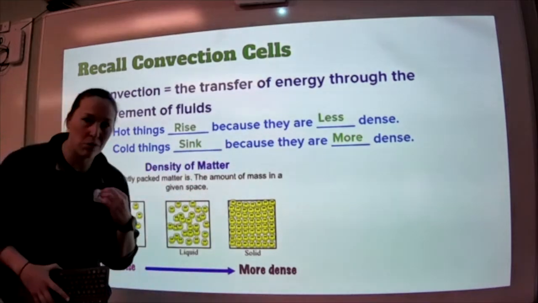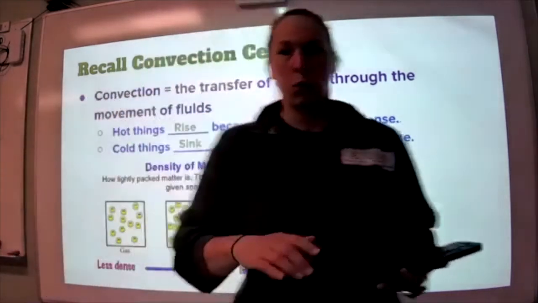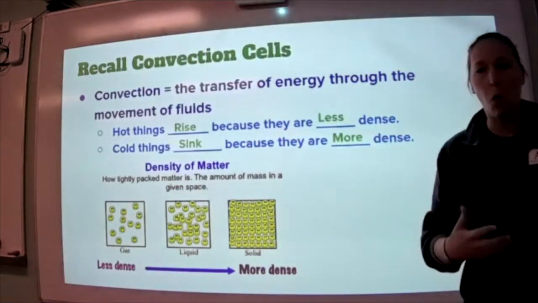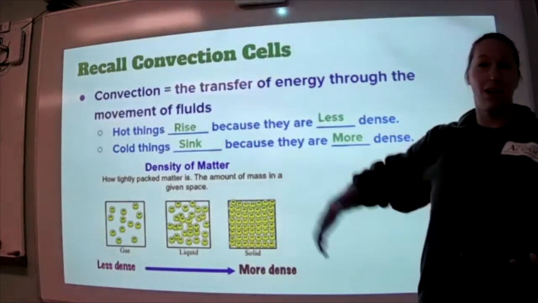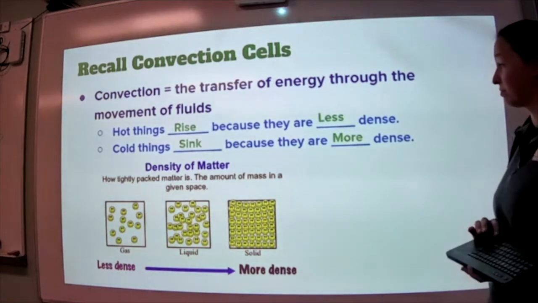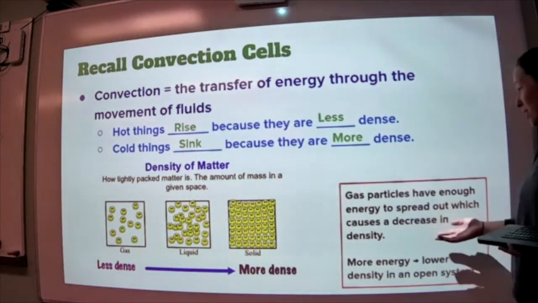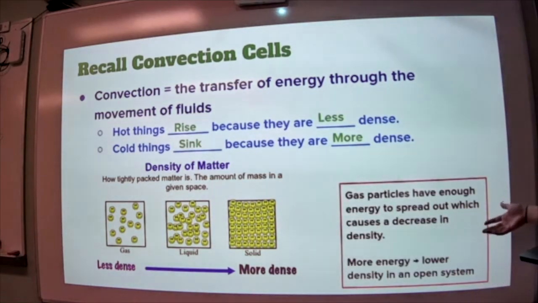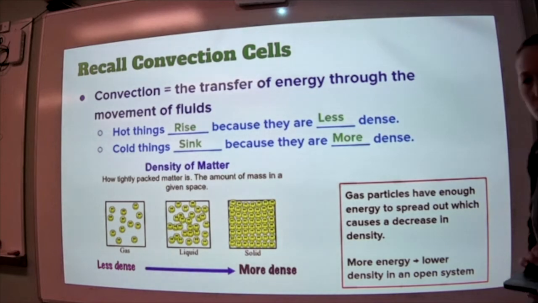The exact same thing happens in our atmosphere, where we have areas of hot and areas of cold, and that causes movement of not just rock in our earth, but in our atmosphere. It moves the air. So gas particles have enough energy to spread out, which causes a decrease in density. That's something to keep in mind: more energy equals lower density in an open system. We'll talk more about that on another slide.